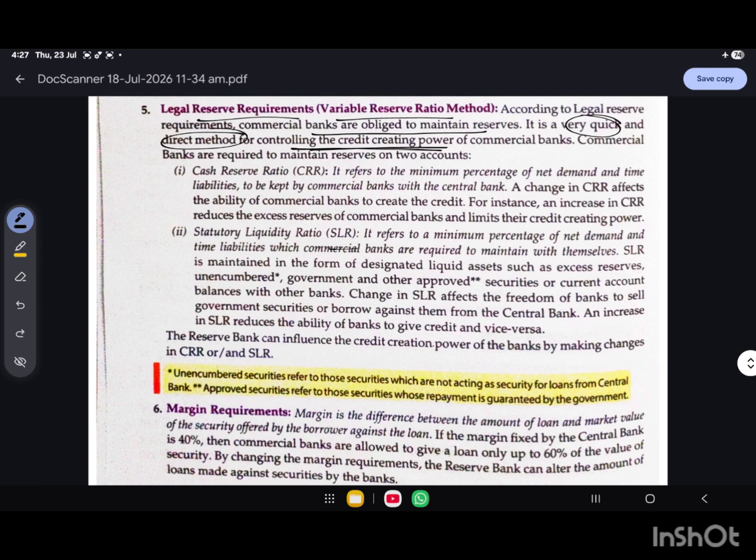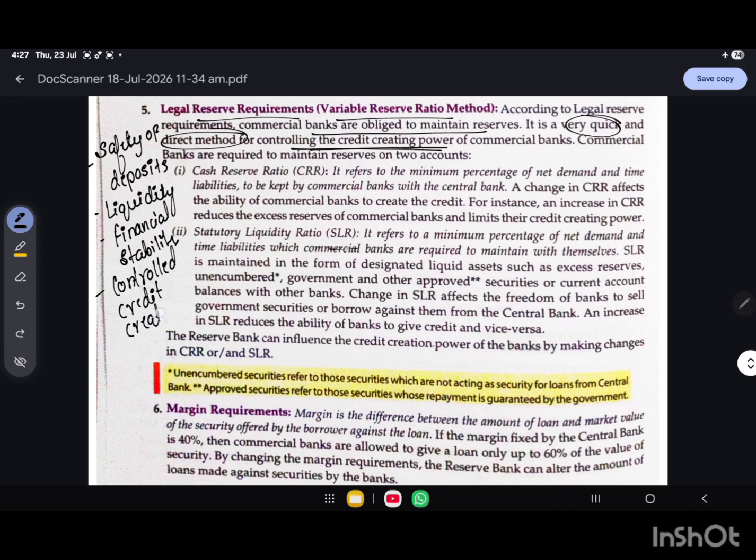Why does the commercial bank have to keep a certain percentage as a deposit with RBI? That ensures the safety of the deposits, that ensures liquidity, that ensures financial stability, and that ensures controlled credit creation.